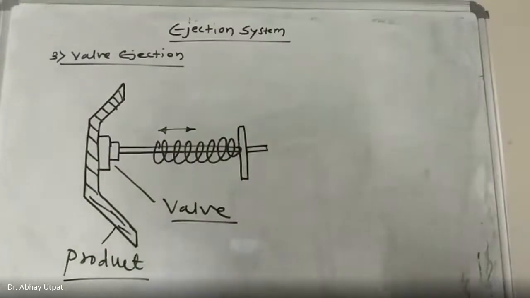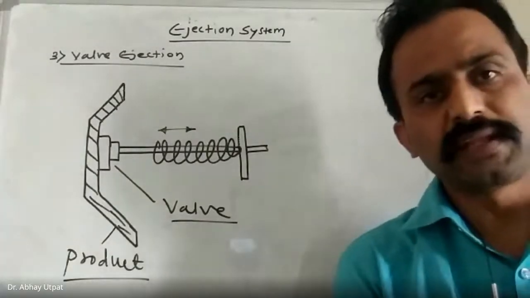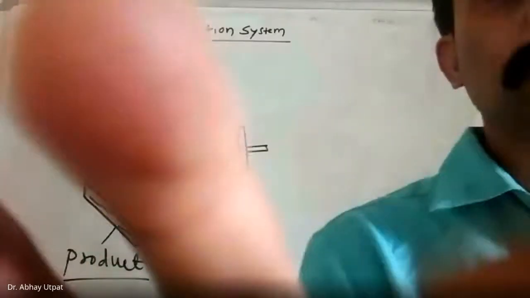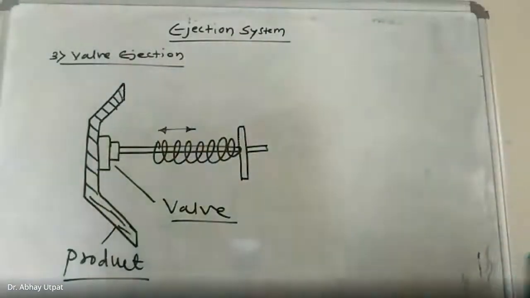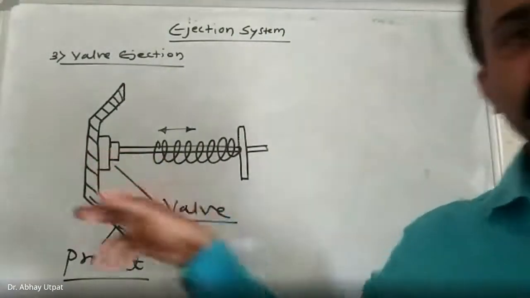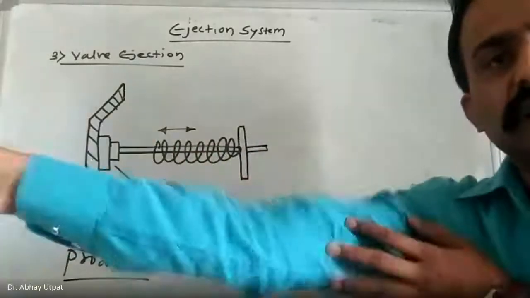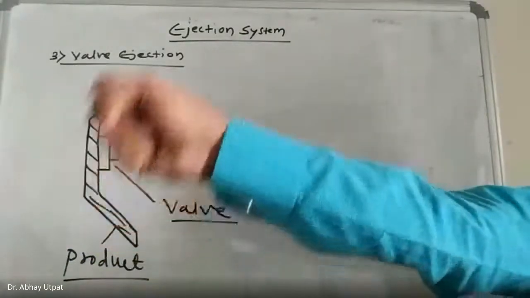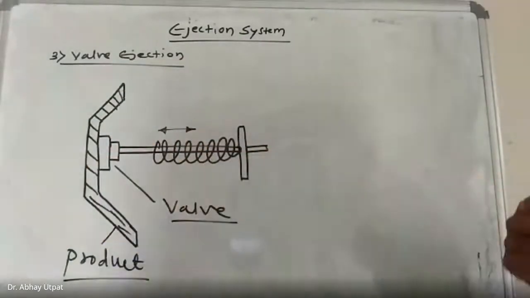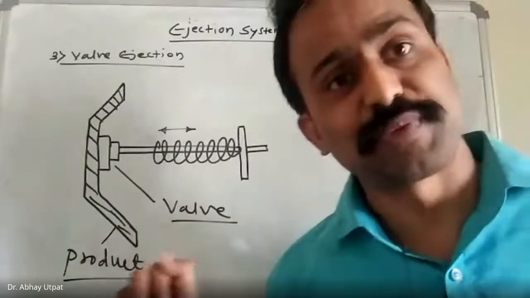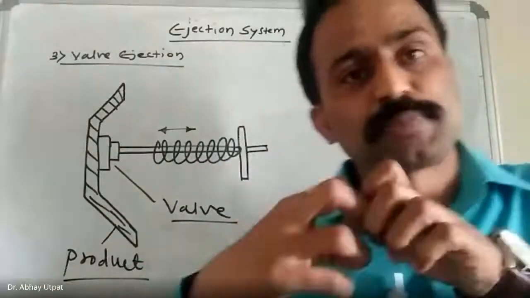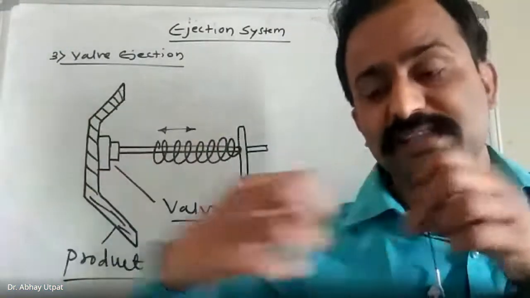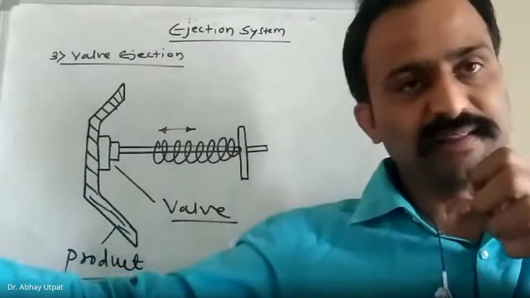If we use only a pin, in such a case, what will happen? There is a chance of piercing of the pin into the product. That's why this wall is fitted against the pin, and a single arrangement will cause the product to go out. Once it comes out through the mold, it will fall down, and then the wall will return to its original position, because this is a tension spring. Because of the pressure on the lever, the spring gets tensed. But that is not its original position. Because of pressure, it gets tensed, and when it is tensed, the product will come out.